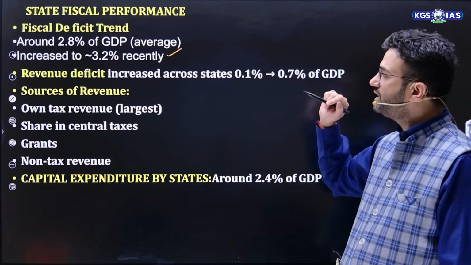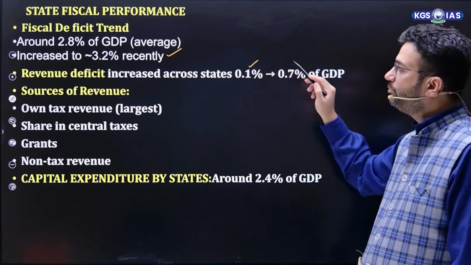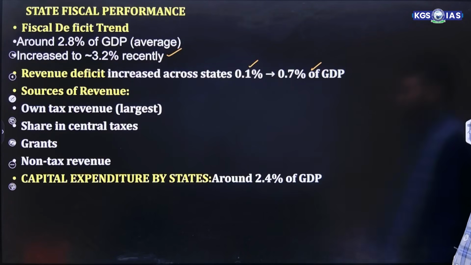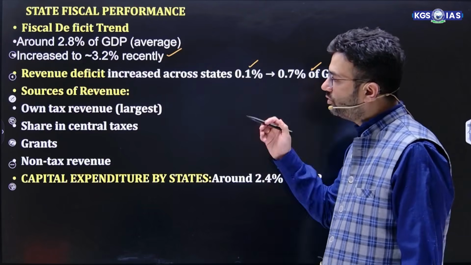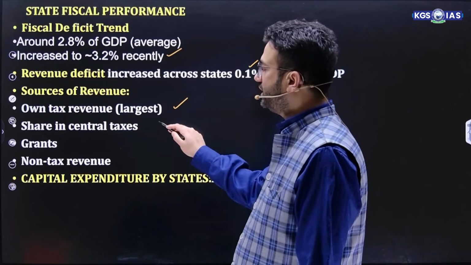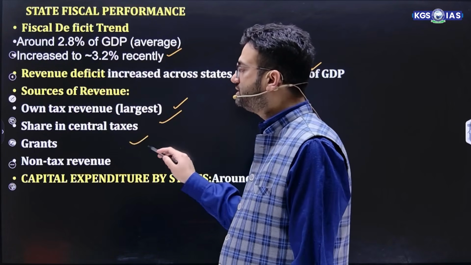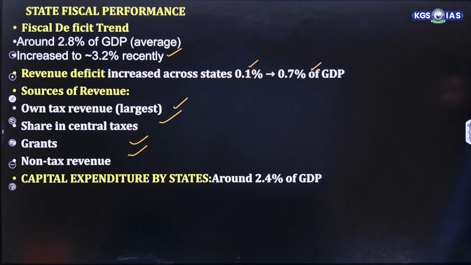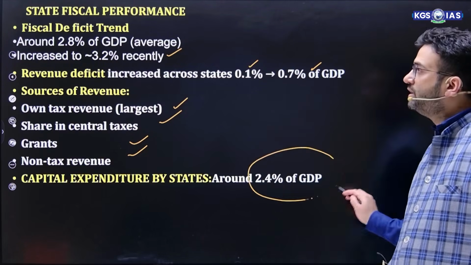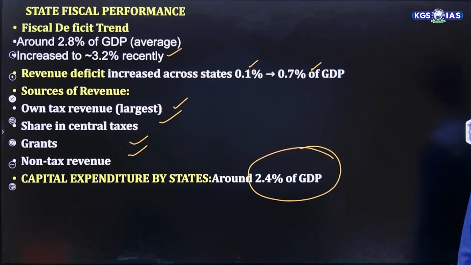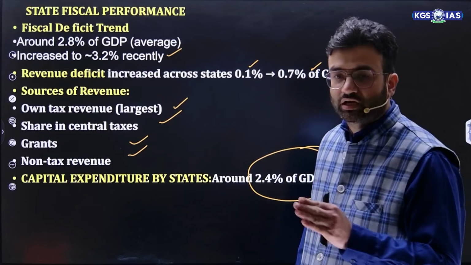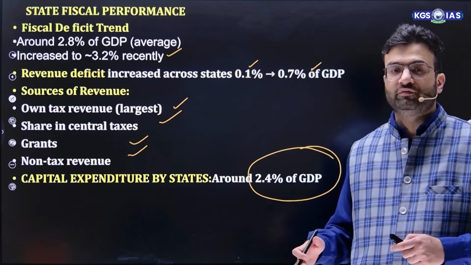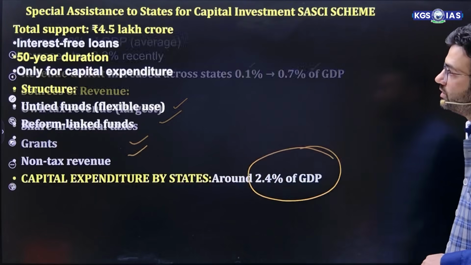The revenue deficit across states increased from 0.1% to 0.7% of GDP. Sources of revenue: the states have their own tax revenue, which is largest, then share in central taxes, grants, and non-tax revenue of the states. Capital expenditure is around 2.4% of GDP, which is still good, but we need to enhance it and reduce the revenue expenditure part. So the states should have more funds for themselves to incur more capital expenditure.